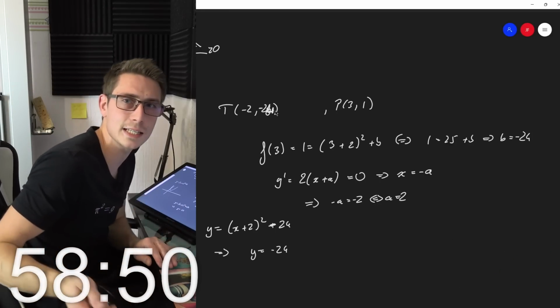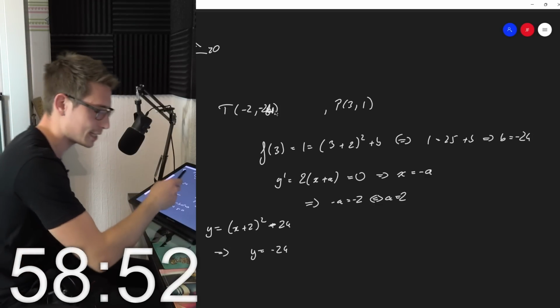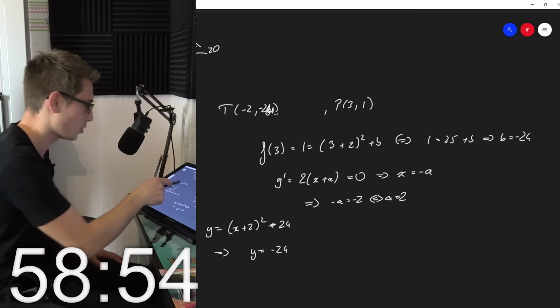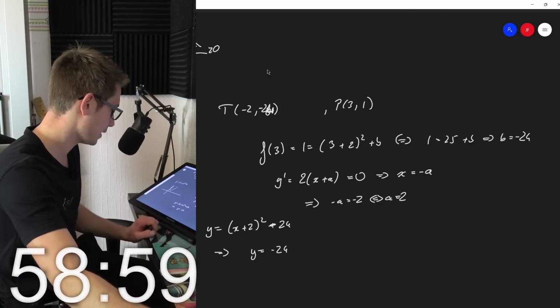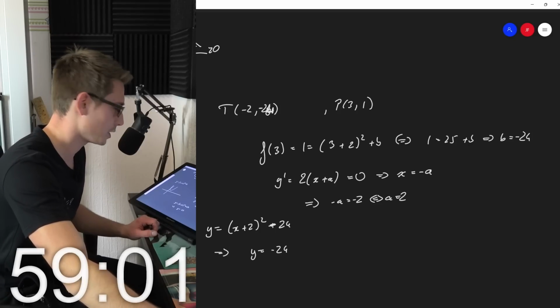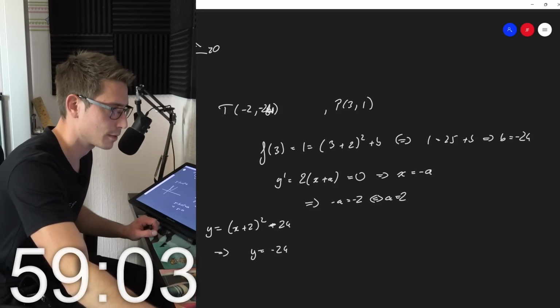Oh yeah, obviously. The turning point must be at the coordinate b, because this is already in its normal form, basically. Yeah, it must. Okay, the y coordinate is negative 24. Okay, this does make sense.